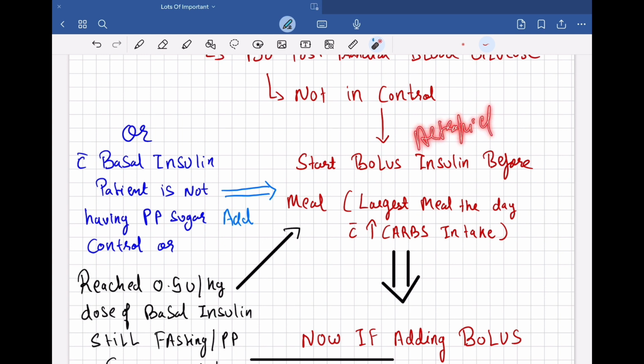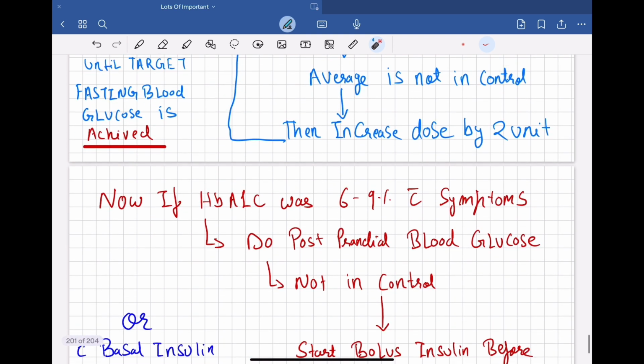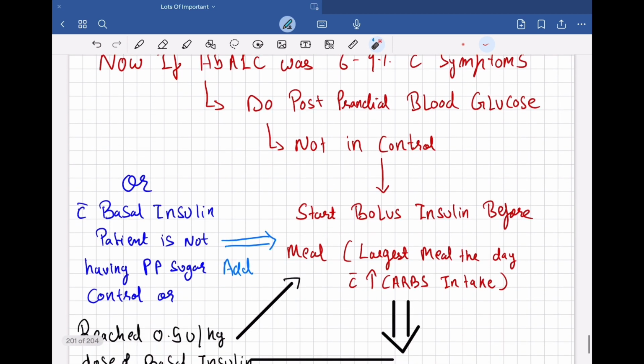The options are human regular insulin, right? Or you can add Lispro as part of the rapid acting ones. Now, if the patient has a moderate HbA1c on presentation, 6 to 9%, then you need to check the postprandial blood glucose level, which will not come under control if the patient is having hyperglycemic symptoms. Then at that step, you need to add bolus insulin, not basal insulin, right?